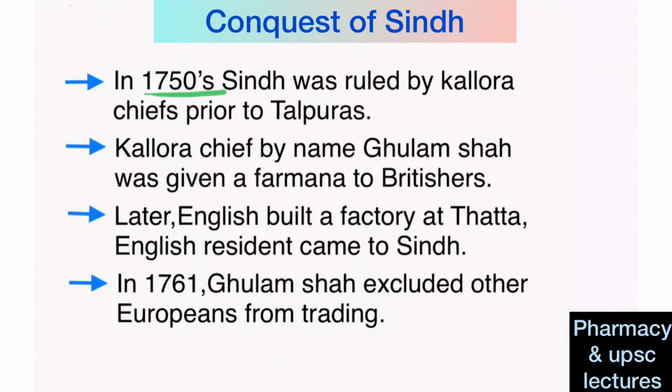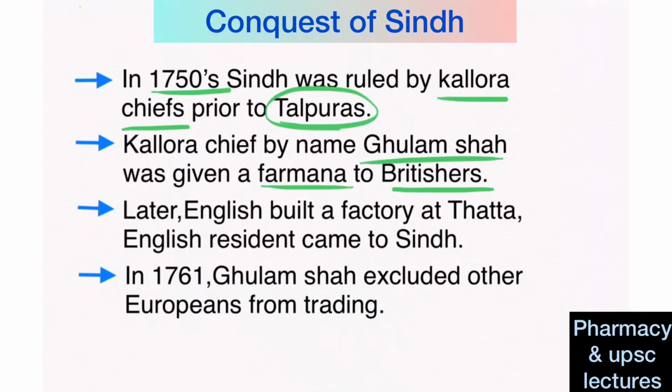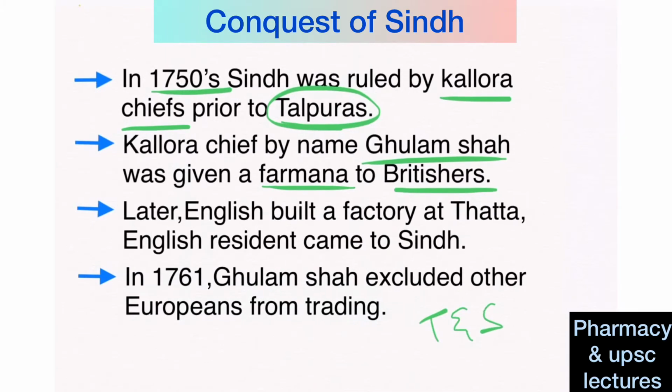In the 1750s, Sindh was ruled by the Kallora chiefs, prior to the Talpuras. Talpuras I'll discuss later. Then a Kallora chief by the name Ghulam Shah gave a farman to the Britishers. That is, he gave permission for Britishers to trade and settle in Sindh. Later, the English built a factory at Tatta, which is a province of Sindh.